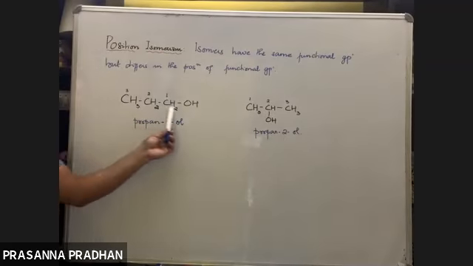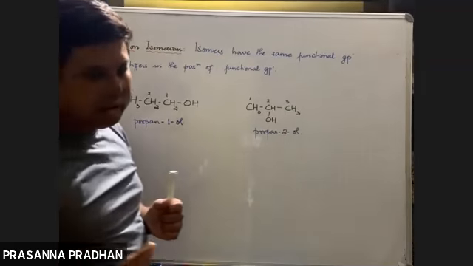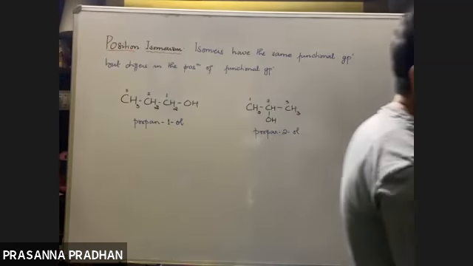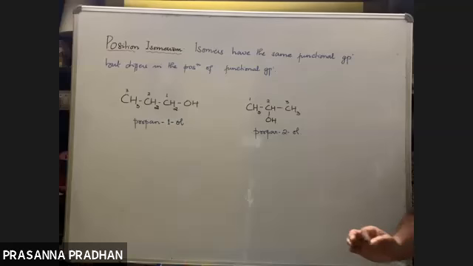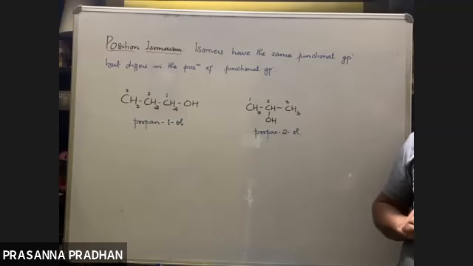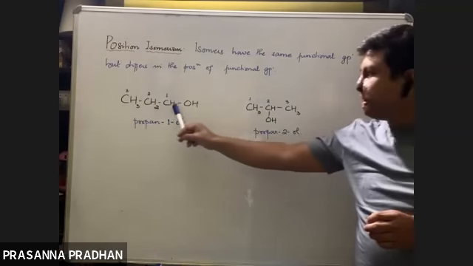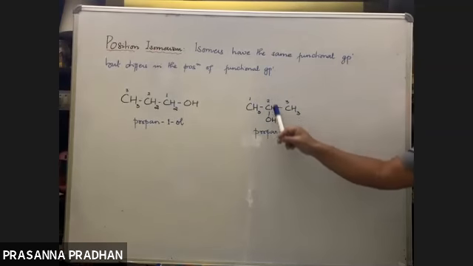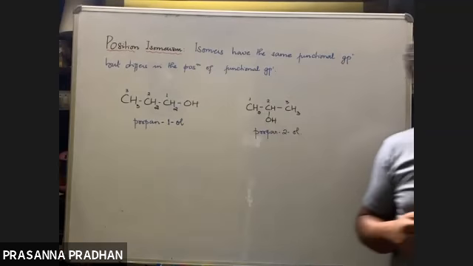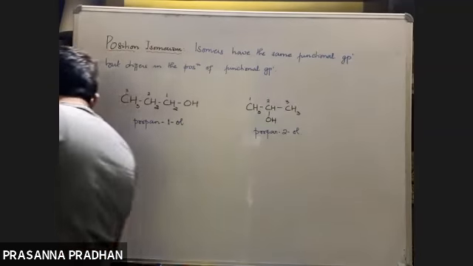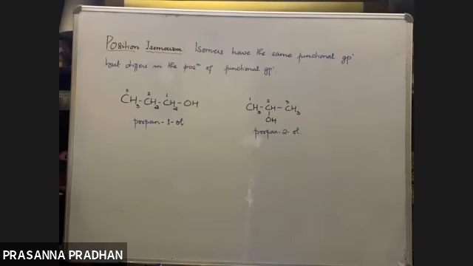Here also we have C3H8O. Same molecular formula, same functional group, but they differ in the position of the functional group. Here it is attached to number 1 carbon, here it is attached to number 2 carbon. So these are position isomers. Is it understood?